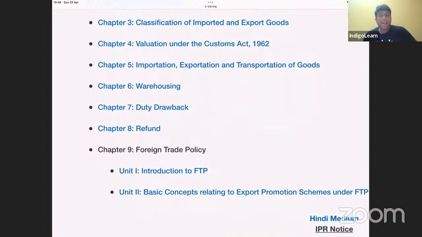Next topic. Importation, exportation, transportation of goods. I already discussed with you the procedure for importation. And exportation is not a great discussion, because in export, the value of the transaction will itself be FOB. We won't even consider CIF because we're talking about exports. Next topic, warehousing, an interesting topic where you should remember the concept of the bond, what I told you about, thrice the amount of duty we have to execute one bond, bill of entry for warehousing.